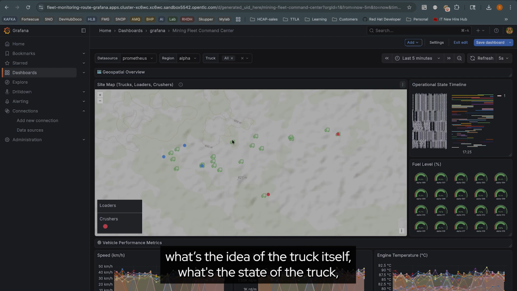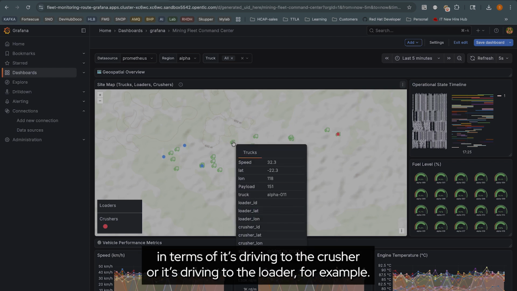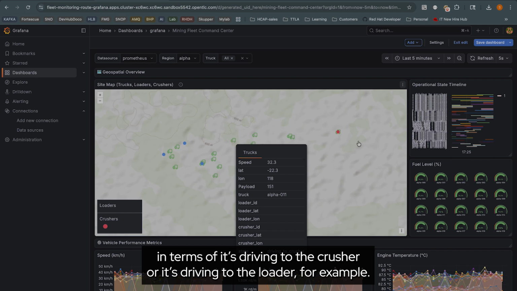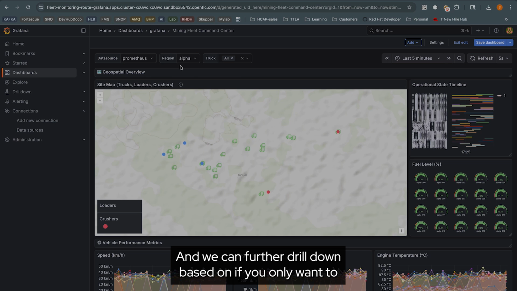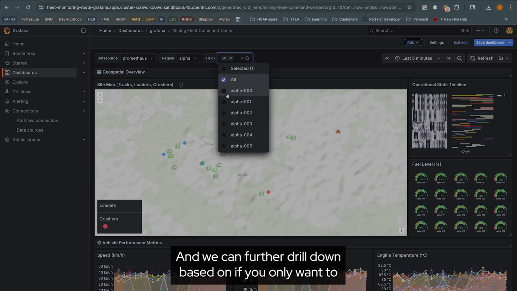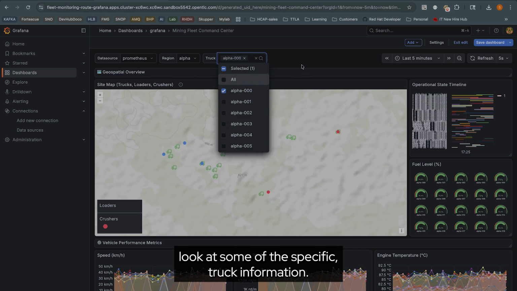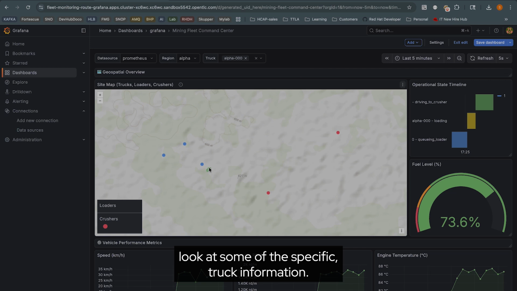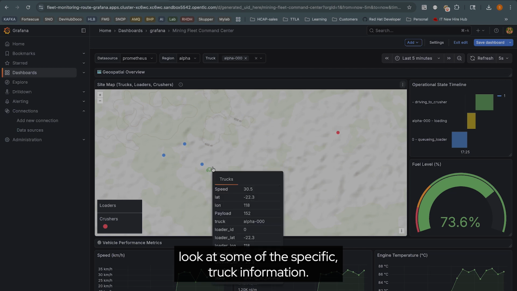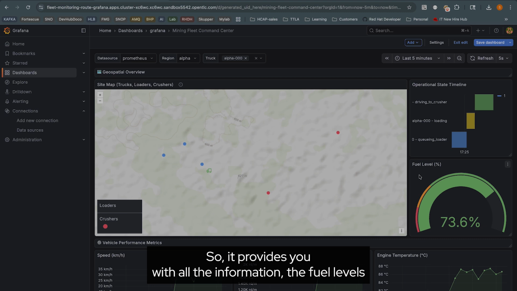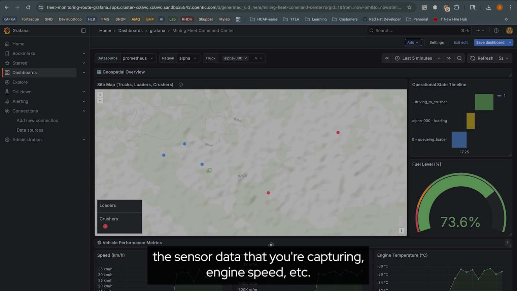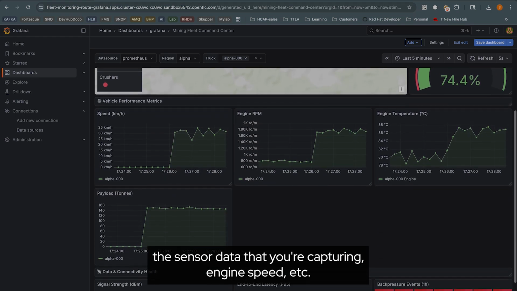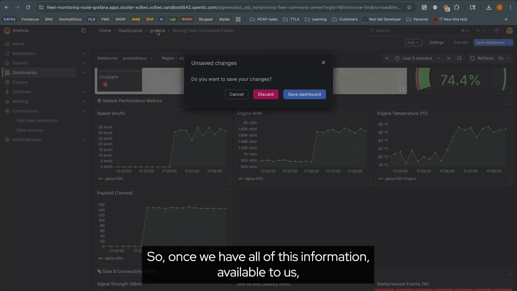We can see the state of the truck, for example whether it's driving to the crusher or driving to the loader. And we can further drill down if you only want to look at some specific truck information. It provides you with all the information, the fuel levels and things like that, depending on all the sensor data that you're capturing, engine speed, etc.